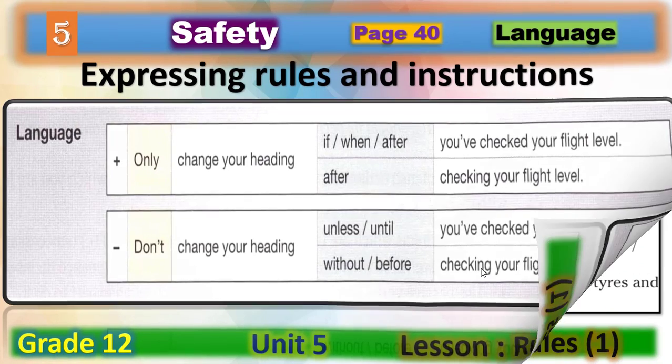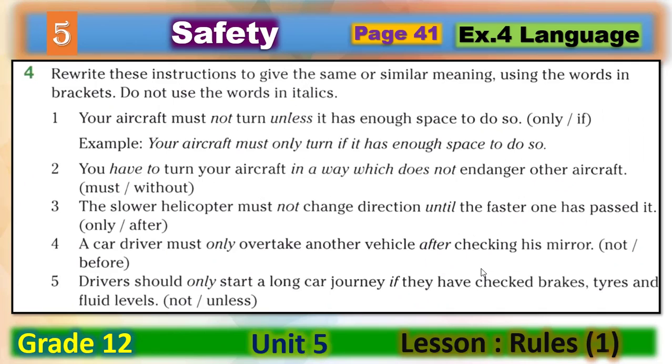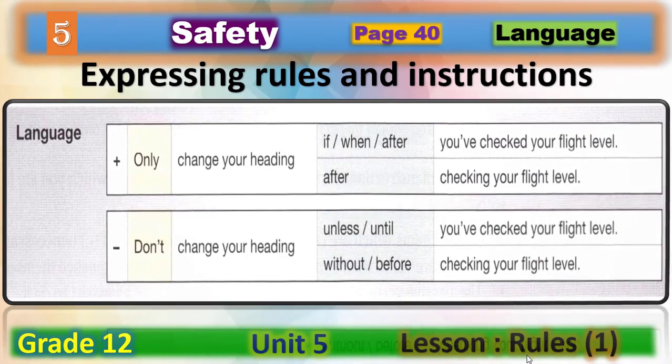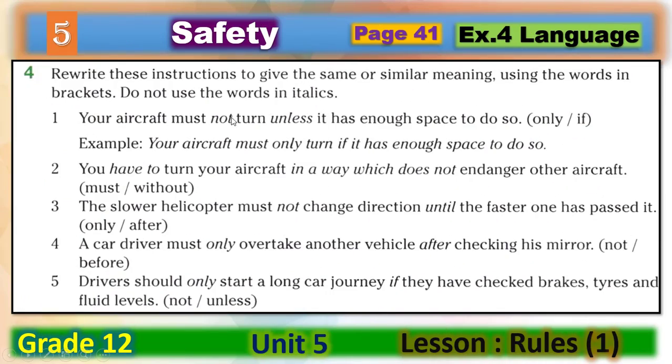Now let's move to exercise number 4. Rewrite these instructions to give the same or similar meaning using the words in brackets. Don't use the words in italics. You don't have to use the words here, the words in italics. Not unless. Don't use these words. Okay? Now let's do an example together.